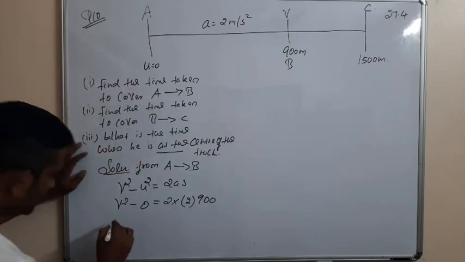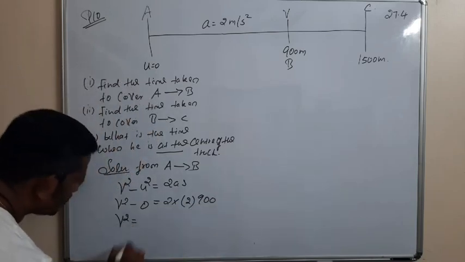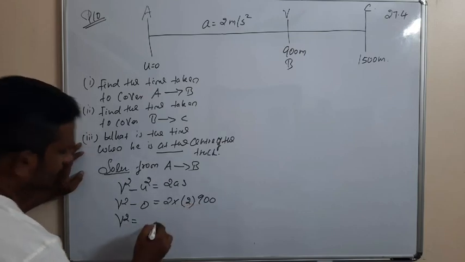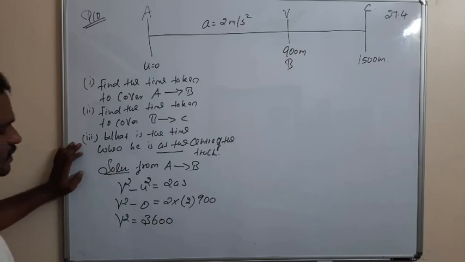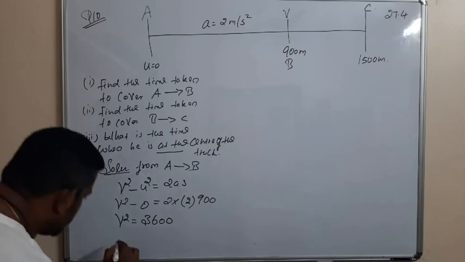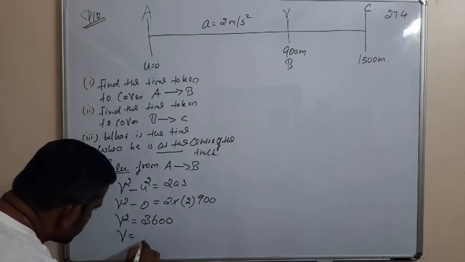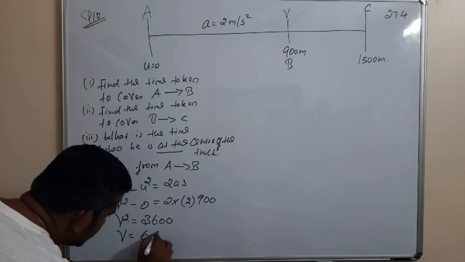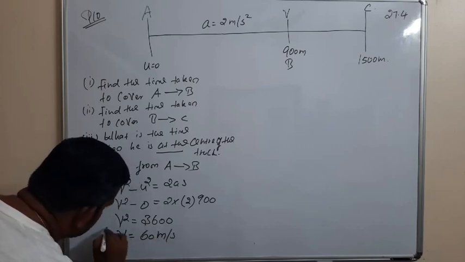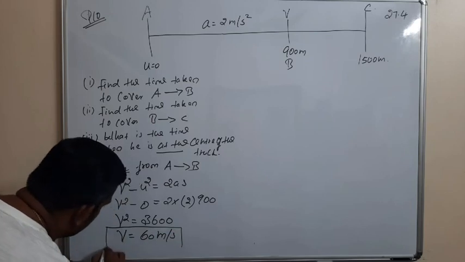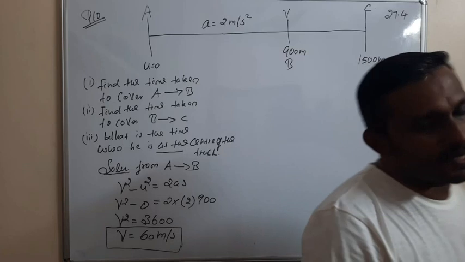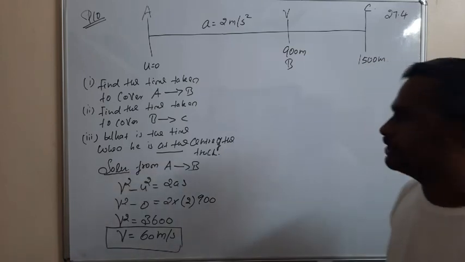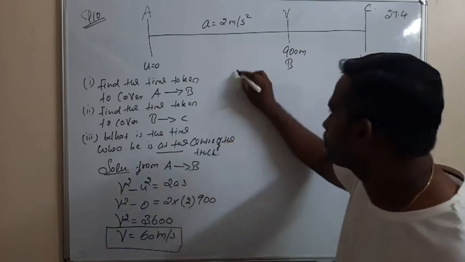So V square is equal to 3600. Therefore V is equal to 60 meter per second. So the constant velocity attained by the athlete is V is equal to 60 meter per second.